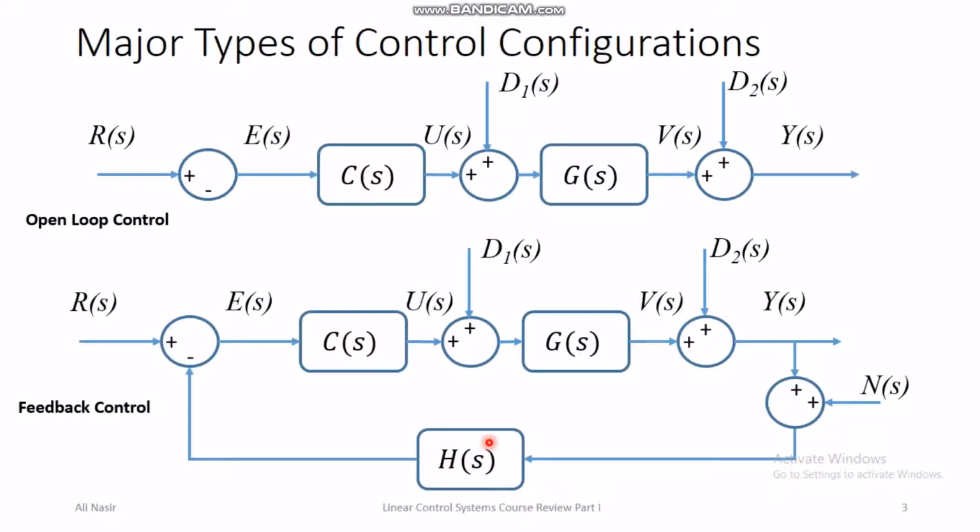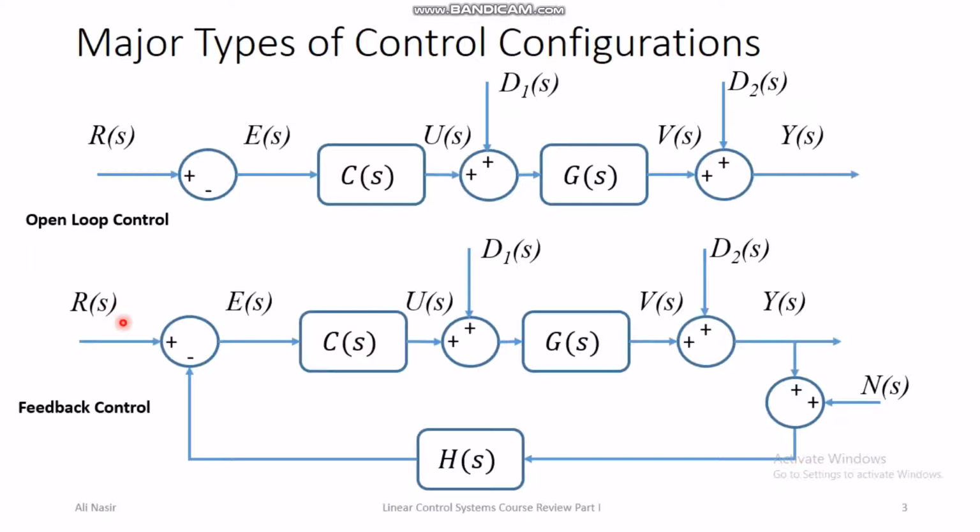But ignoring these disturbances and noise is not very harmful, because feedback control is robust and it rejects disturbances by structure. Because if the disturbance is acting on the output of the plant and it changes the value of the output, then again the error will be generated and the controller will act and try to make the output equal to the desirable value of the output.